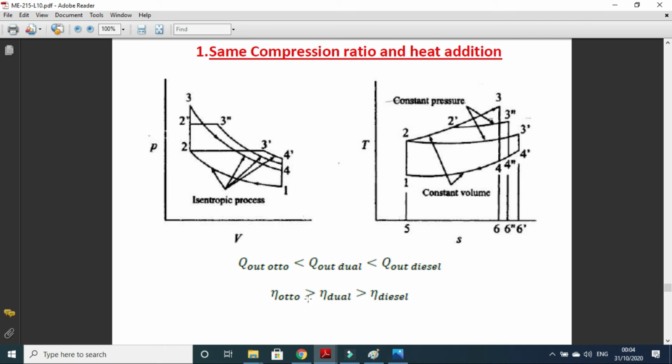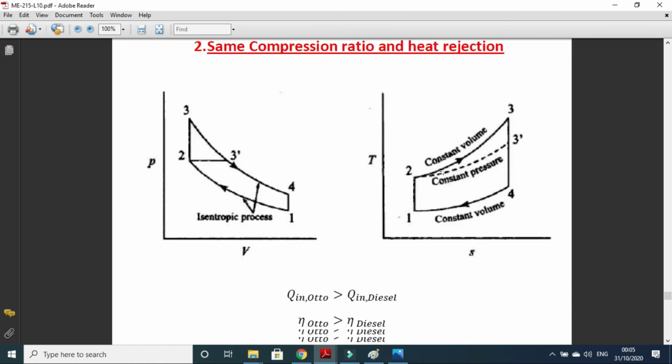lowest efficiency. So the Otto cycle will have the highest efficiency because its heat rejection is lowest. You can see that the heat rejection process curve of the Otto cycle is the shortest, so it will have the lowest Q out. And since I already told you that efficiency is inversely proportional to Q out, the smaller the Q out, the higher the efficiency. I hope you have understood. So now let's move forward.